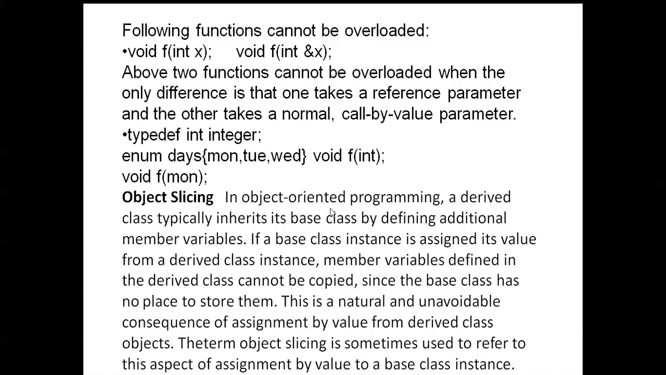Object slicing: in object oriented programming, a derived class typically inherits its base class by defining additional member variables. If a base class instance is assigned its value from a derived class instance, the member variables defined in the derived class cannot be copied. The member functions in the derived class cannot be copied, and the information in the base class is not copied by the derived class.